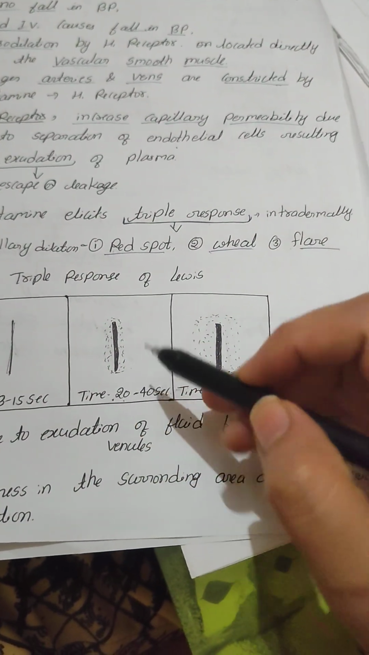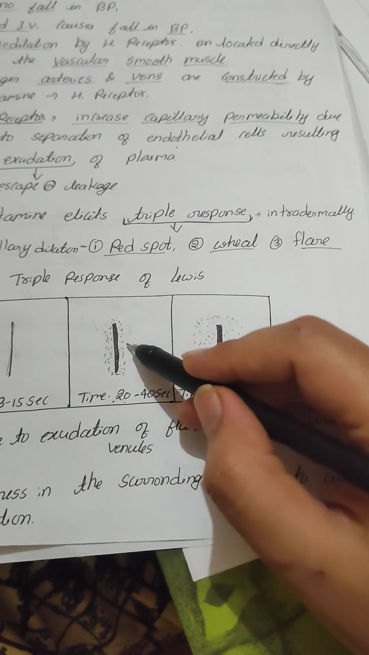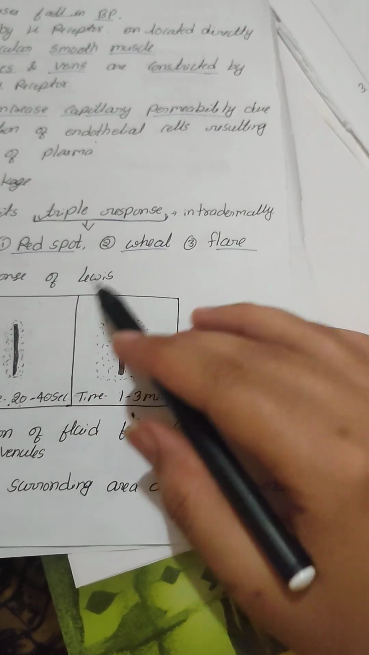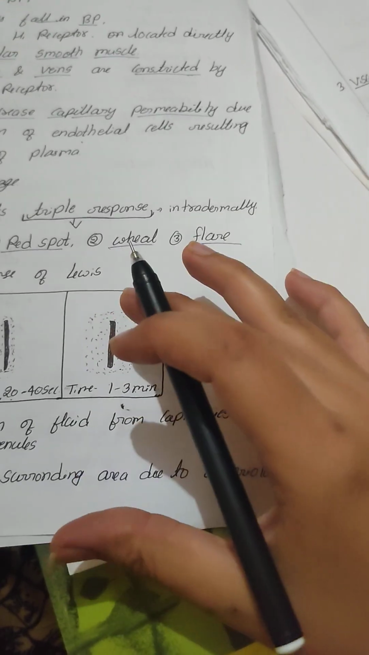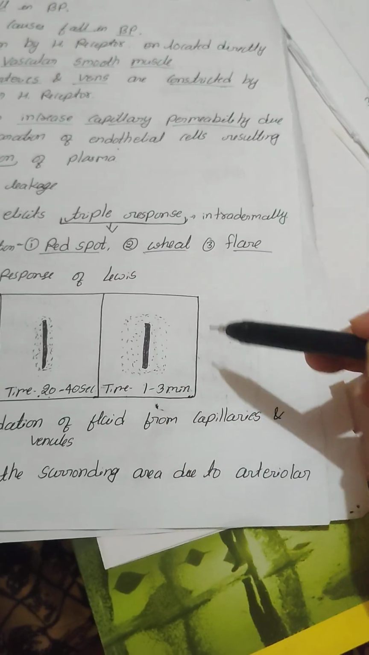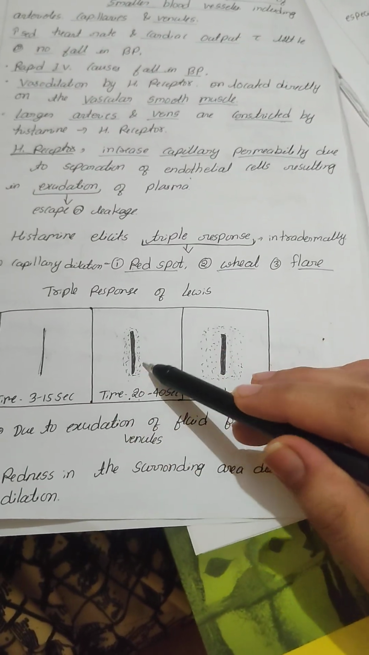After 20 to 40 seconds it causes the spread of the red spot and damages the tissue. This condition is called the wheal. And the third one is the flare. In 1 to 3 minutes, it spreads all over our skin. That is called the flare. So it causes the triple response: red spot, wheal and flare.